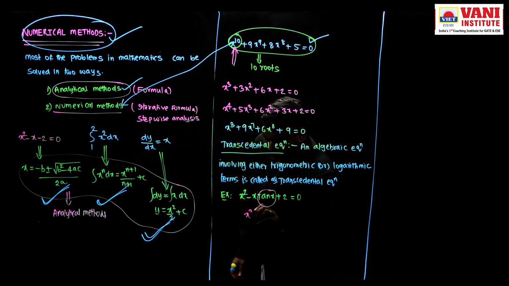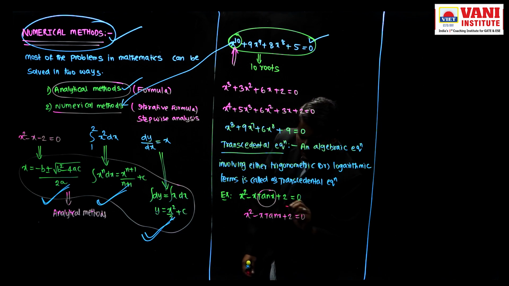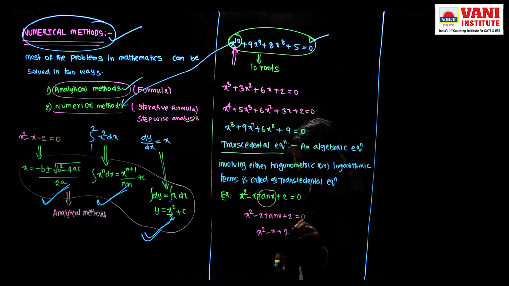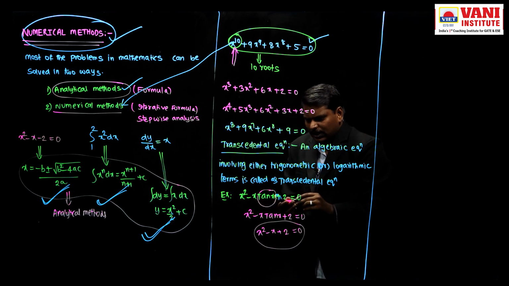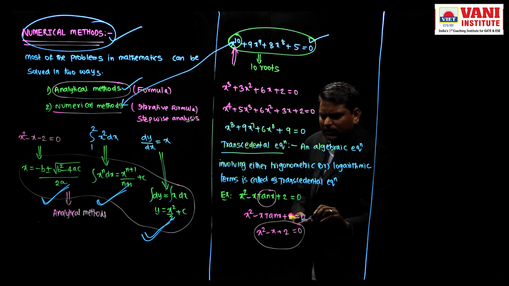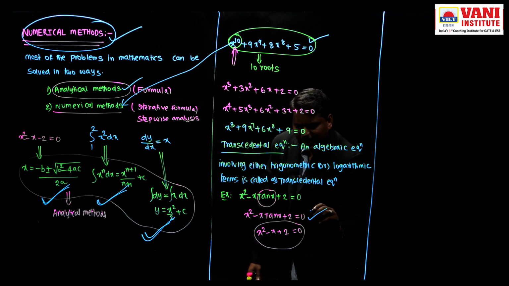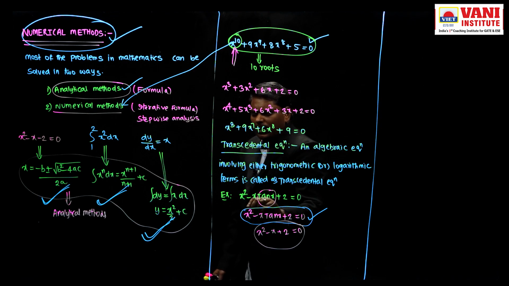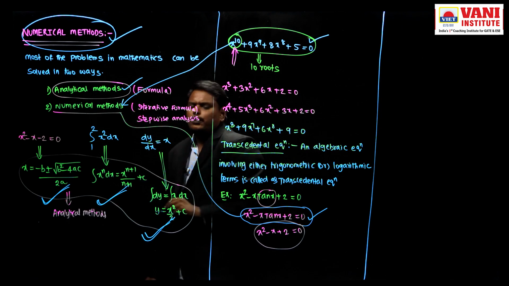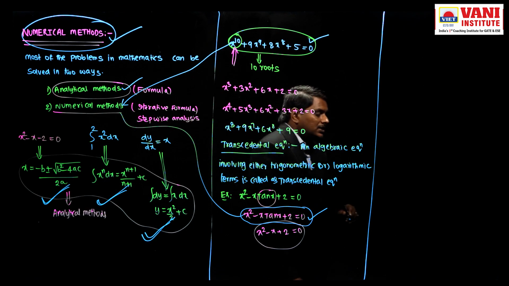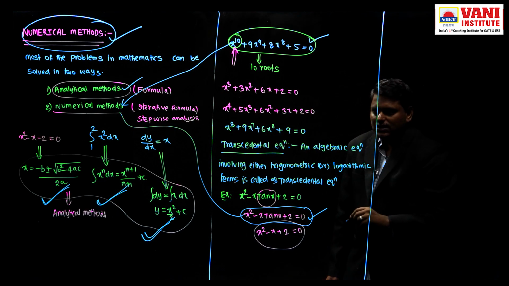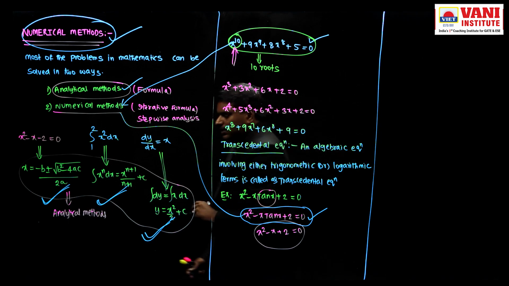For example, if you want to solve this transcendental equation by using analytical methods, is it possible? If it is x square minus x plus 2 equal to 0, you will enjoy, no doubt at all. But what is the equation they have given? x square minus x tan x plus 2 equal to 0. That means these transcendental equations cannot be solved by using analytical methods, but these equations can be solved by using numerical methods.